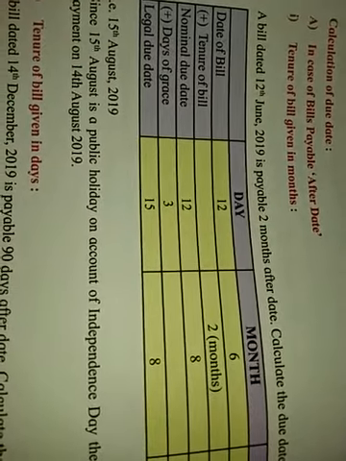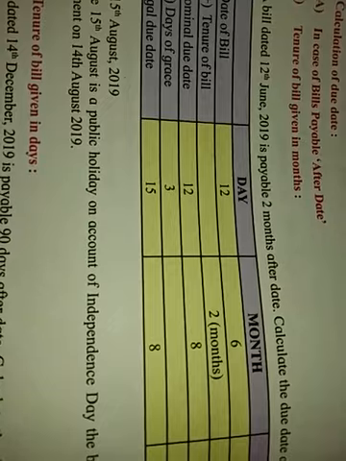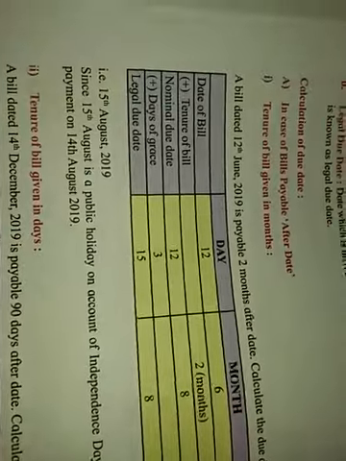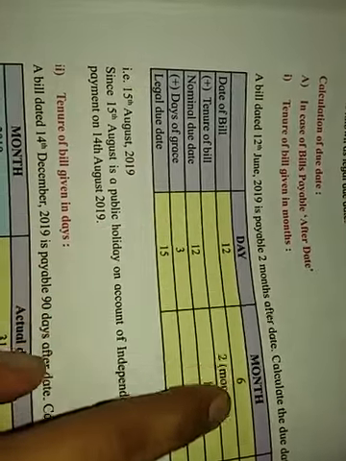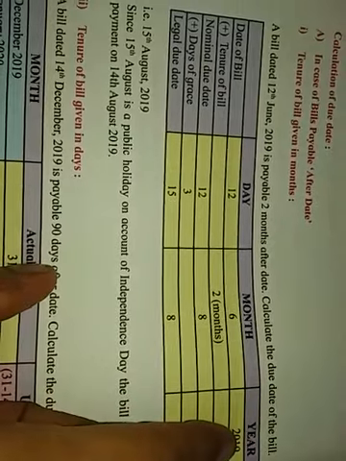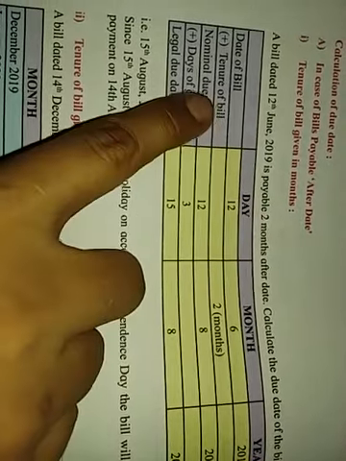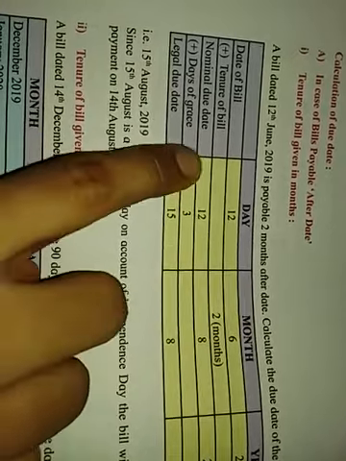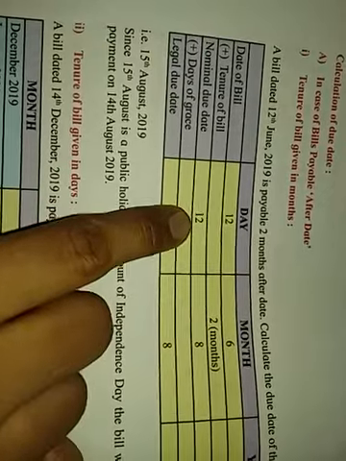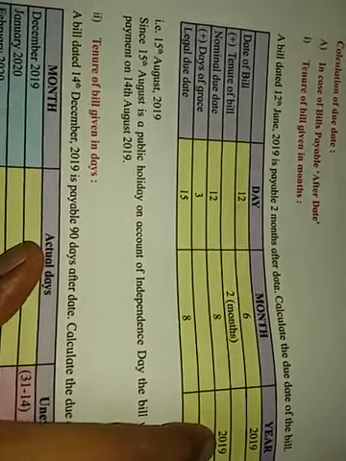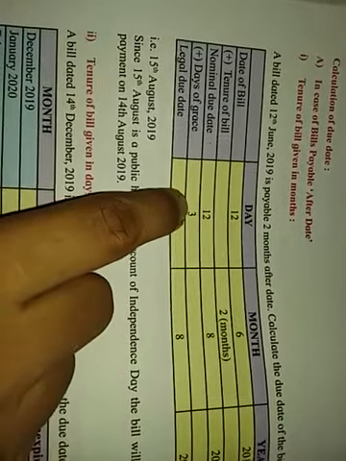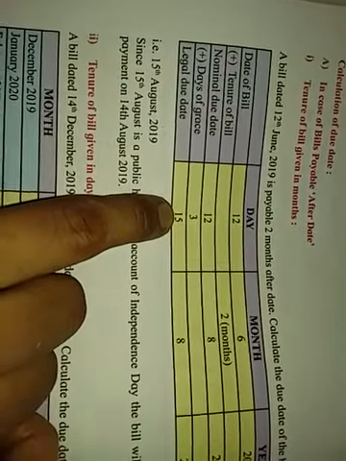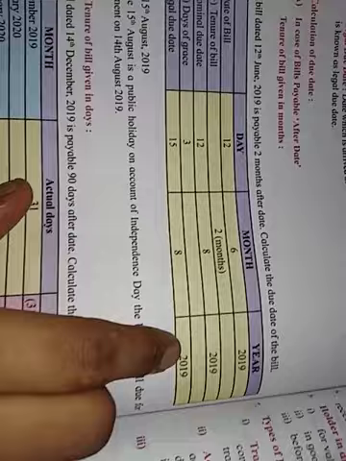See, a bill dated 12 June 2019 is payable 2 months after date. Now calculate the due date of the bill. Given, the date of the bill is 12 June, the 6th month, year 2019. And what is the period? 2 months. So 6 plus 2 is the 8th month, August, right? So the nominal due date will be 12 August 2019. When we add the 3 extra grace days, it is the legal due date. Then we will write the date of maturity as 15 August 2019.